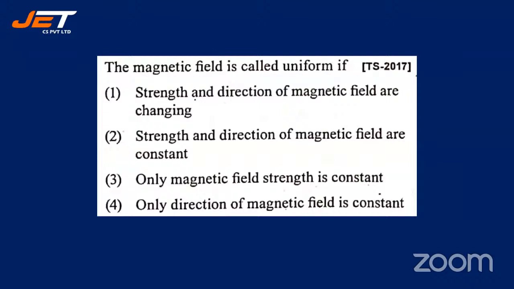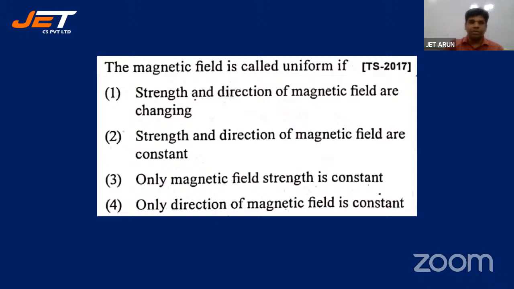The magnetic field is called uniform if: strength and direction of magnetic field are changing; strength and direction of magnetic field are constant; only magnetic field strength is constant; only direction of magnetic field is constant. So what do you think is the option, students?